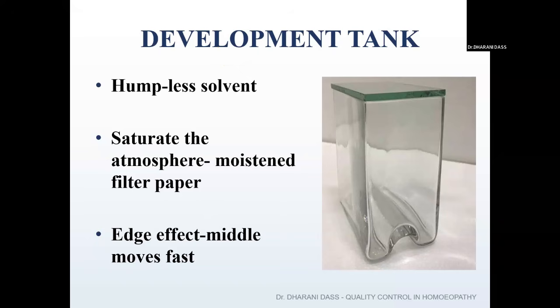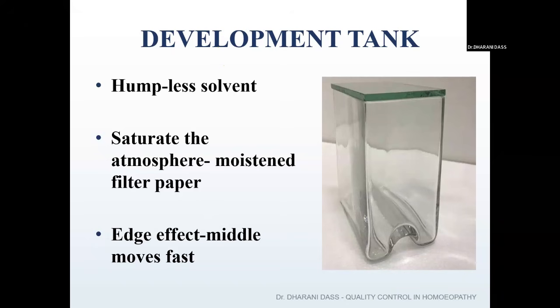You can see the solvent moving in the upward direction. If the saturation of the atmosphere is not done properly, the solvent tends to move faster only in the middle part. At both ends, it stays at the lower level. We call this the edge effect.